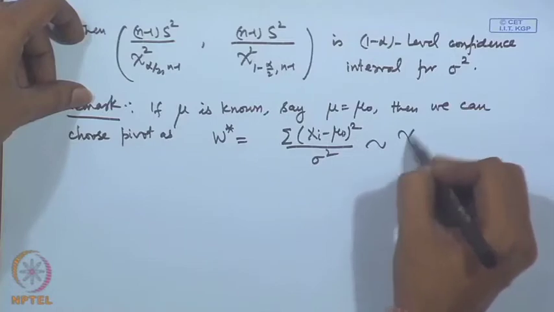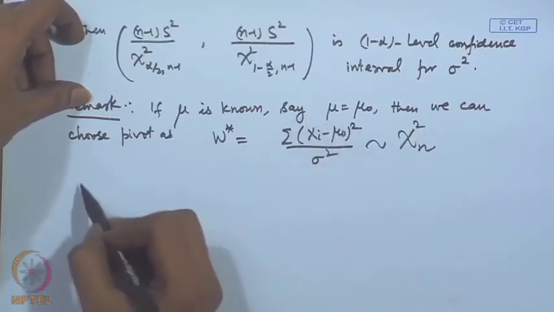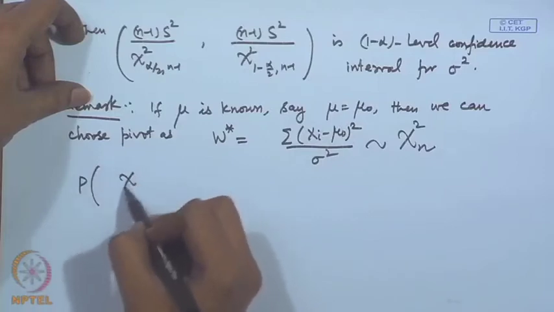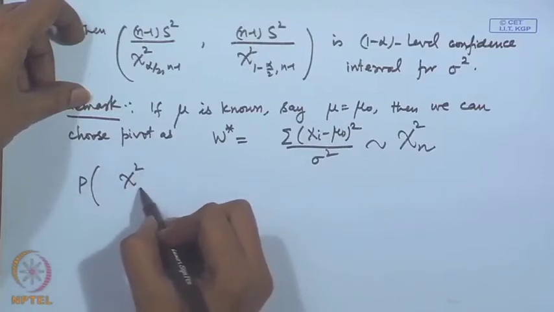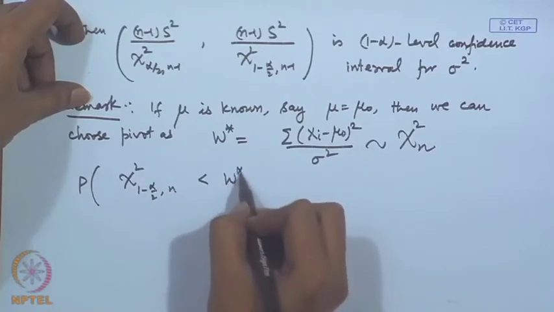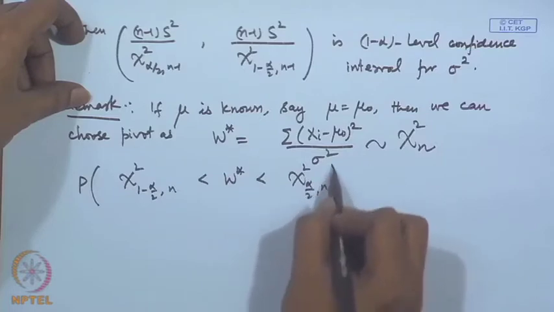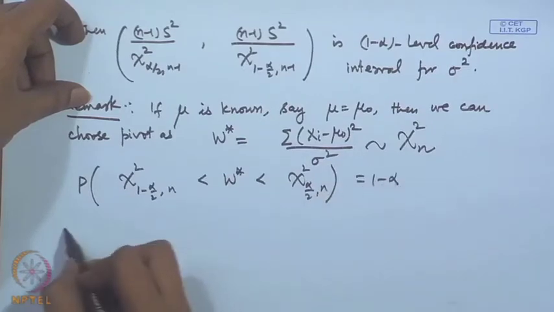Now, this has a chi-square distribution on n degrees of freedom. Now, if we give the same argument by writing down chi-square 1 minus alpha by 2, n, less than W star less than chi-square alpha by 2, n,